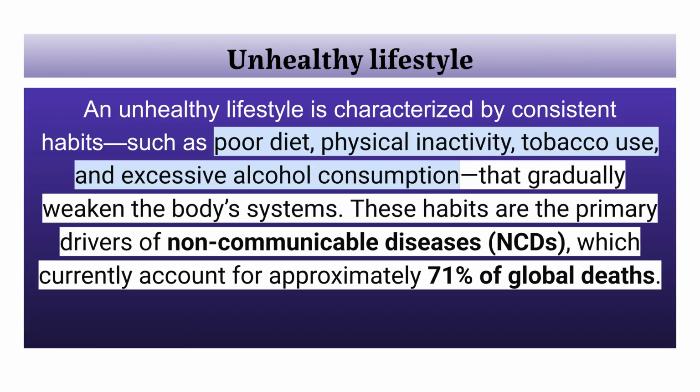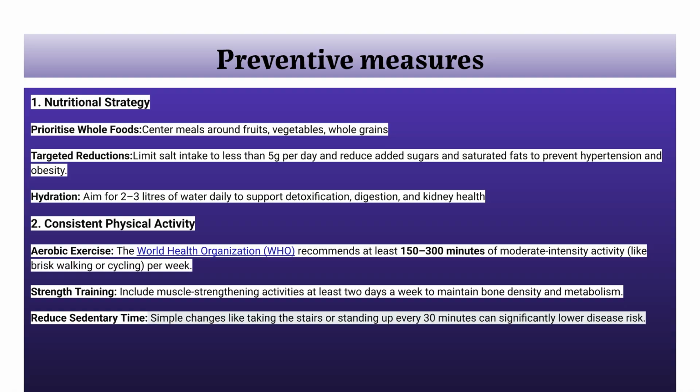An unhealthy lifestyle, characterized by poor diet and physical inactivity, drives non-communicable diseases. These diseases account for approximately 71% of global deaths. Preventative measures involve a nutritional strategy that prioritizes whole foods and limits salt and sugar. Consistent physical activity, including aerobic exercise and strength training, is also necessary.